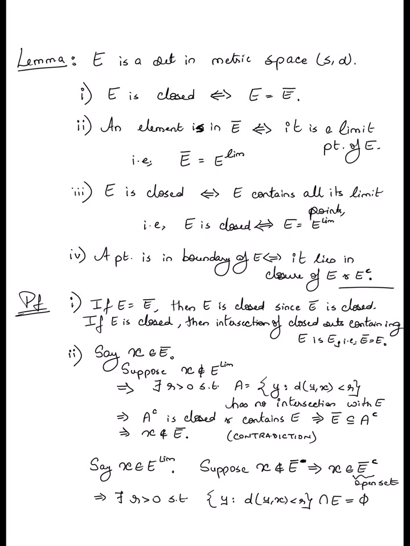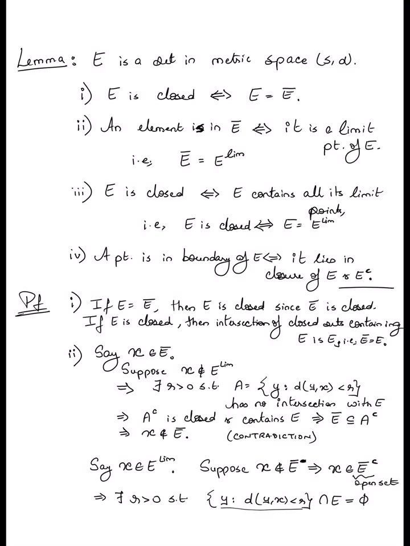Right? So make sure that this is comfortable with you. What we are saying is that suppose that X is in fact not in the closure of E. The fact that it's not in the closure of E implies that it must belong to the complement of the closure. The closure being a closed set means that its complement is an open set. What does it mean to say that you belong to an open set? That means you are in fact interior to that set. So there must exist an R such that the open ball of radius R centered at X, which is what this is, is completely contained within E bar complement. The fact that it's contained within E bar complement implies that it couldn't possibly have an intersection with E. That's what has been written now.